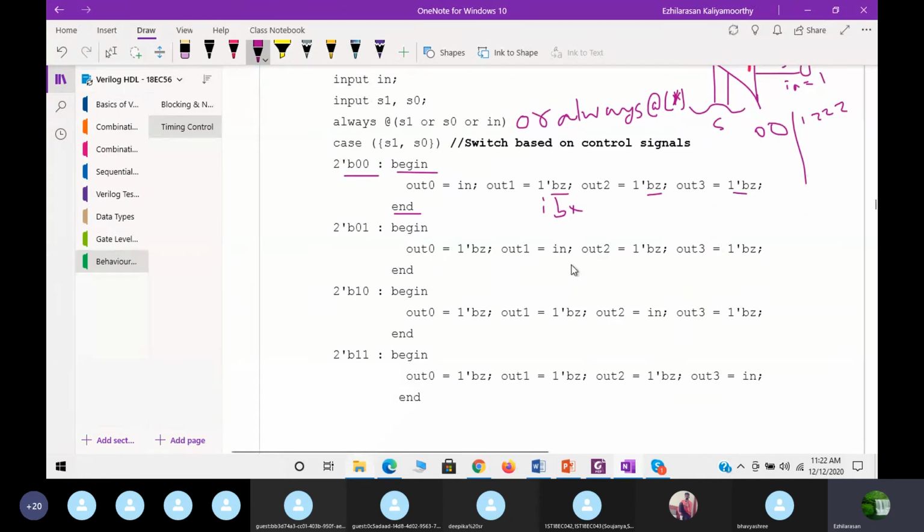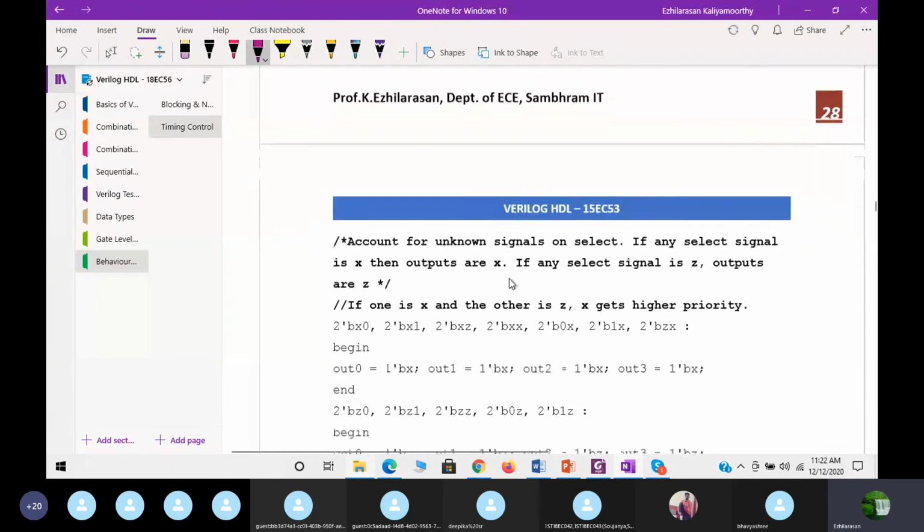Next you can see this 0, 1. Out 1 will be selected. Rest of the things are Z. 1, 0. Out 2. 1, 1. Out 3. Rest of the things are Z. See, like this also you can write.